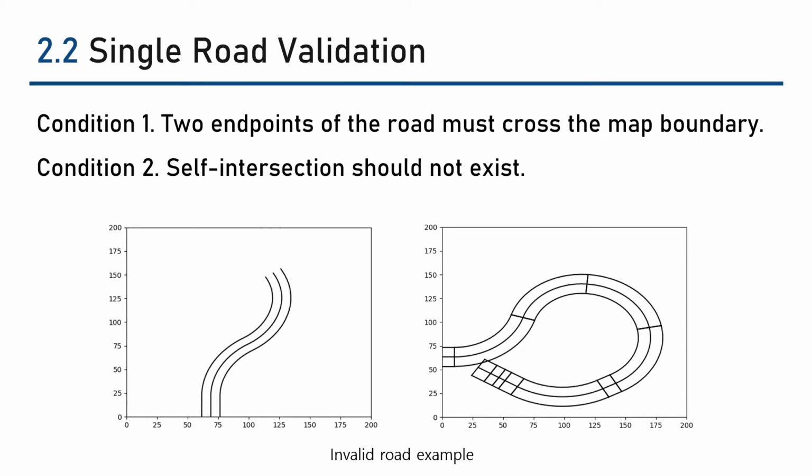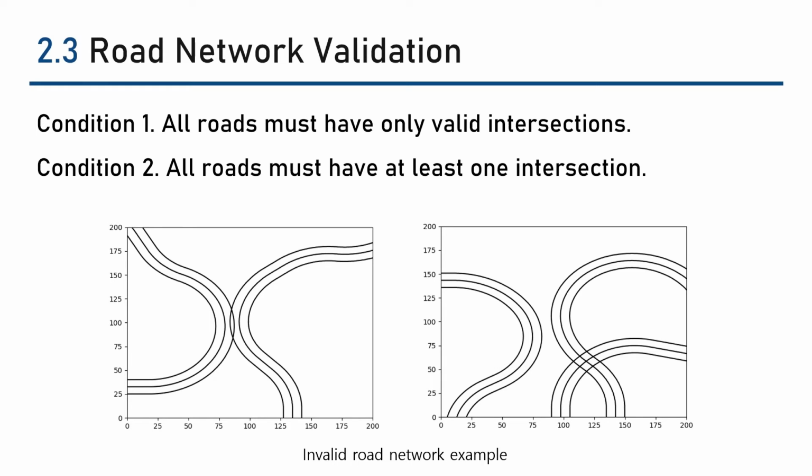After generating the road and road network, a validation process is required. In order for a single road to be valid, a road must cross the map boundary and must not intersect itself. If a road violates one of these conditions, PCG rejects the road and generates another valid road. Next is road network validation. There are two conditions: all roads must have only valid intersections, and all roads must have at least one intersection. If a newly added road violates one of these conditions, PCG rejects the road and generates a new road until the road network is valid.